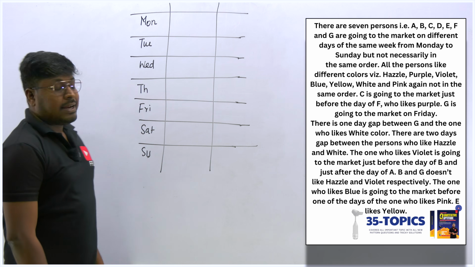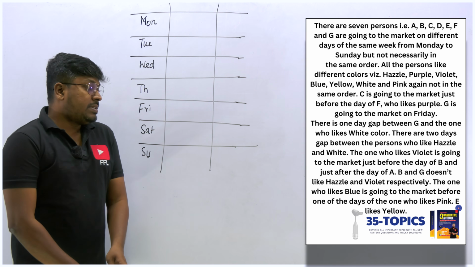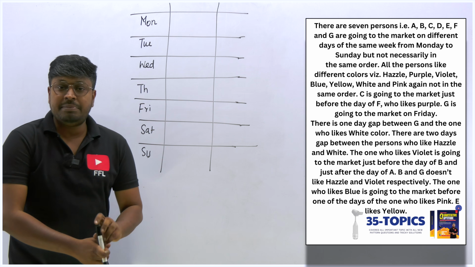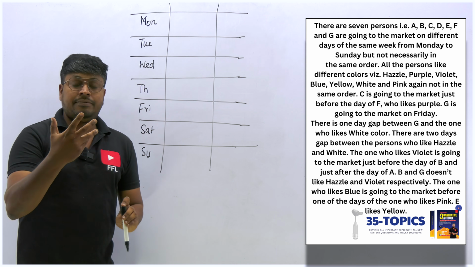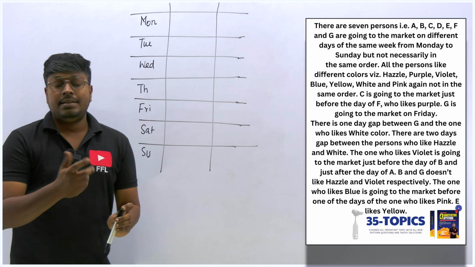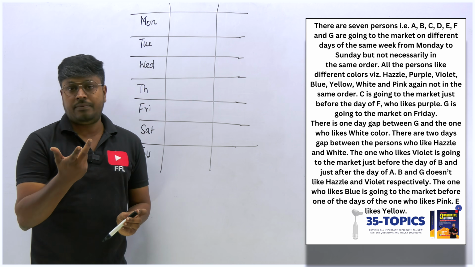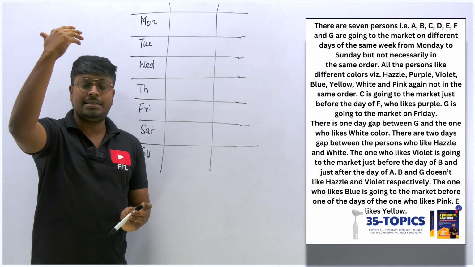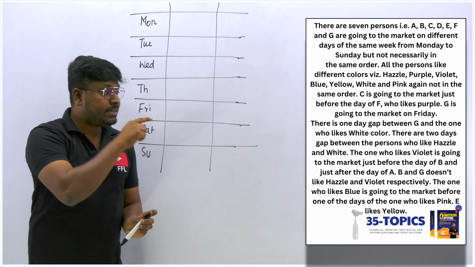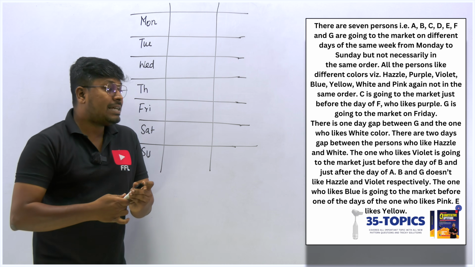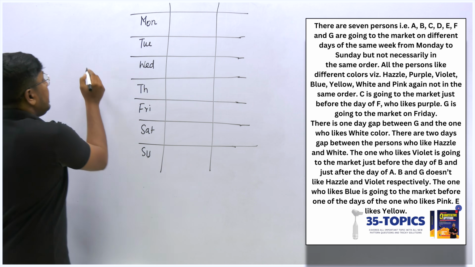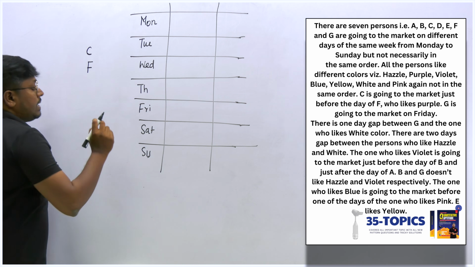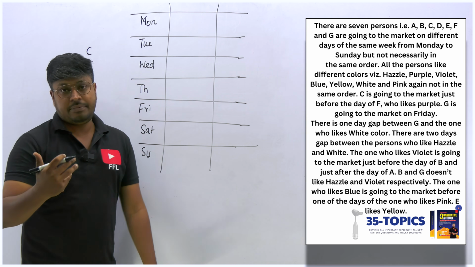So now let's target the first clue here. C is going to the market just before F. What is called just before? Before is different, just before is different. Just before means immediately before. Before means it can be at any place before C. But here what they are saying is C is going to the market just before F. That means immediately before F, C is going. So always remember the word just before means immediately before.